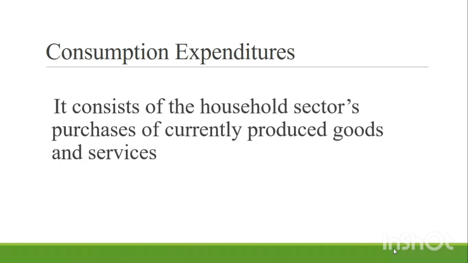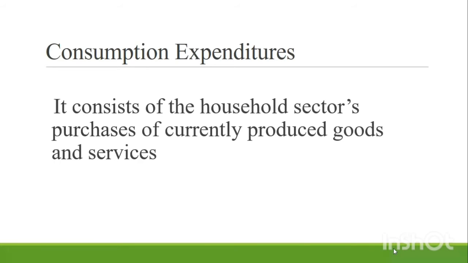Consumption expenditure comprises purchases of currently produced domestic or foreign goods and services. Broadly speaking, consumption is broken down into consumption goods and services. Goods are further divided into durable goods and non-durable goods.